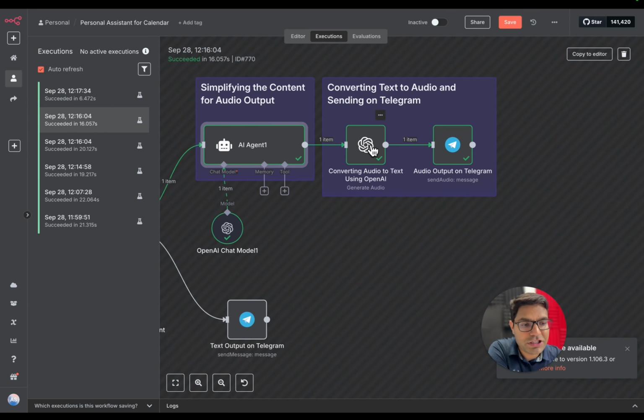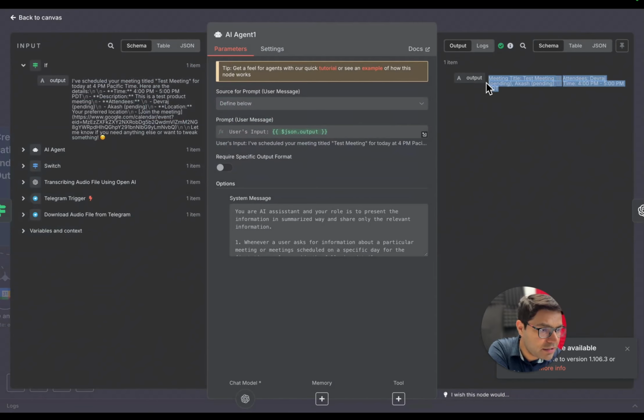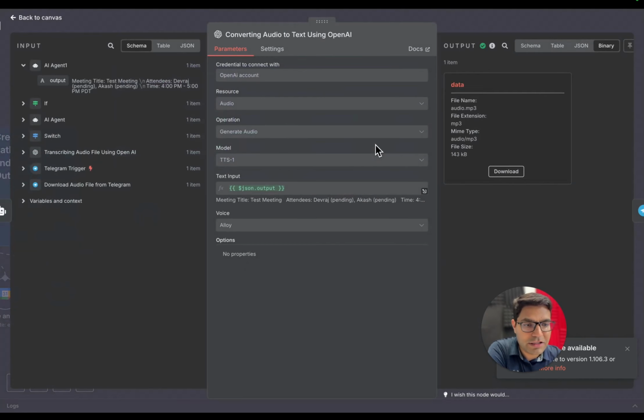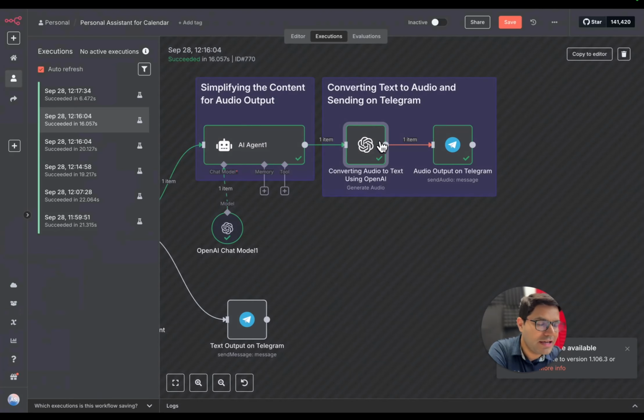Now this output goes to the next node, which converts this text into audio. So we are going to add an OpenAI node. You can simply search for the OpenAI node to generate audio. You add this particular node, you give the input and you get an output as an audio file. The only configuration you need to make is under text input: you need to drag and drop the JSON field from the previous AI agent. Now you have the output from this particular node in audio format.